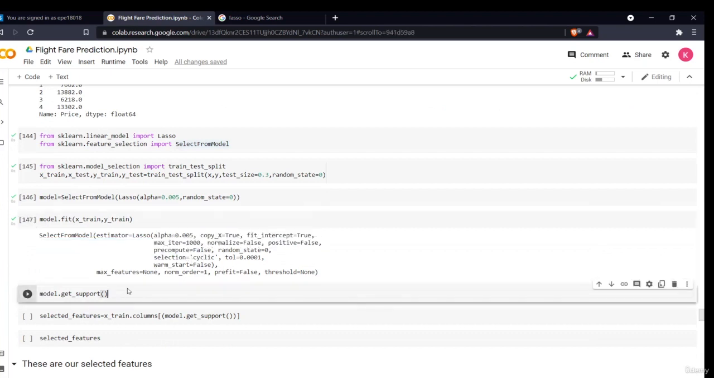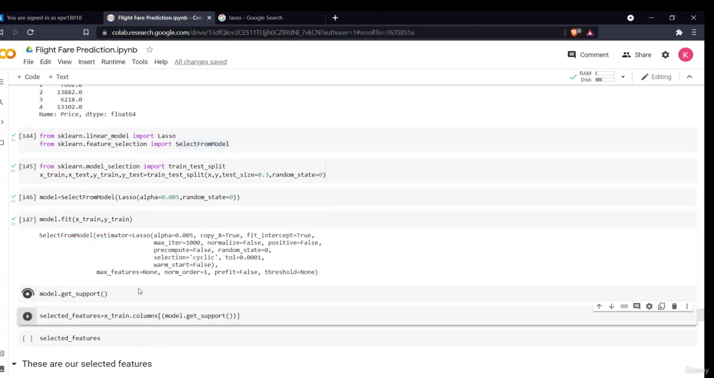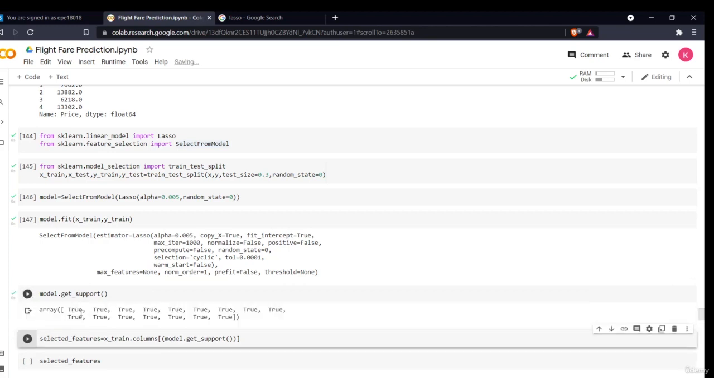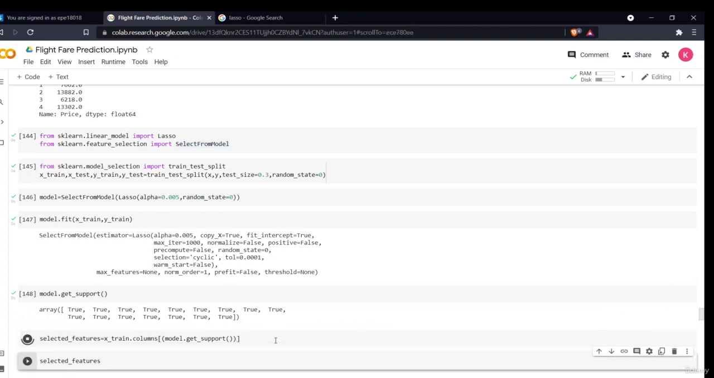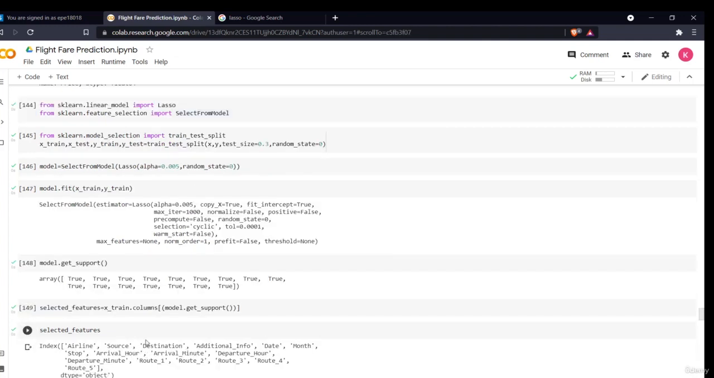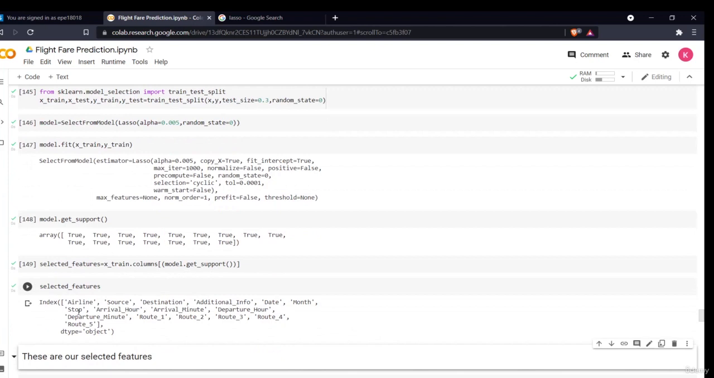Now I'll use the command get_support. What it will do is give me an array of the features it has selected. For a selected feature it gives true, and for a feature it has not selected, it gives false. But in this case, it has selected all the features. So I'll be getting the column names. See, it has selected all the features.